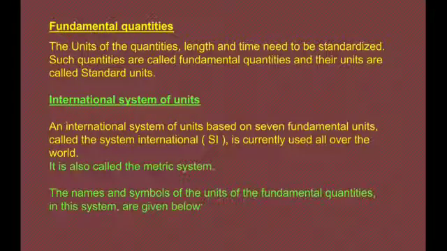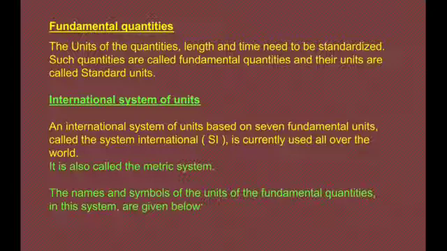These three quantities are used to measure all other quantities. Fundamental quantities: the units of the quantities length, mass and time need to be standardized. Such quantities are called fundamental quantities and their units are called standard units. Next is the International System of Units. An international system of units based on 7 fundamental units, called the System International, that is SI, is currently used all over the world.